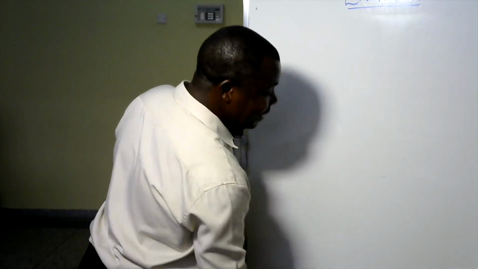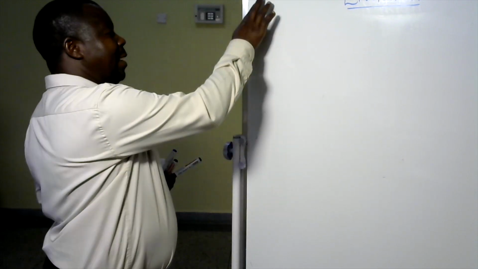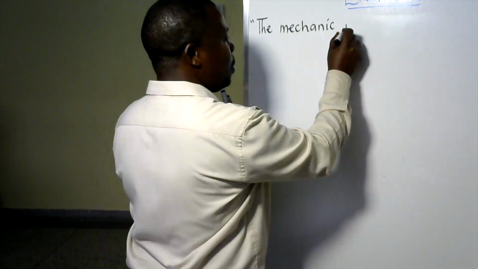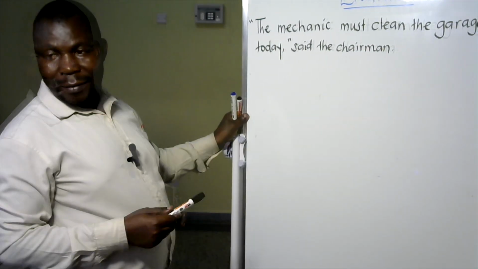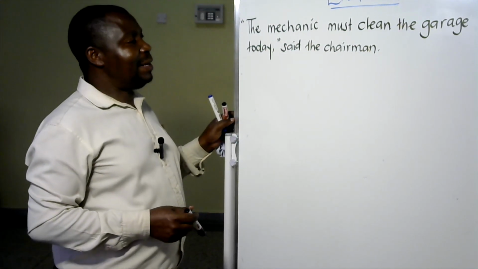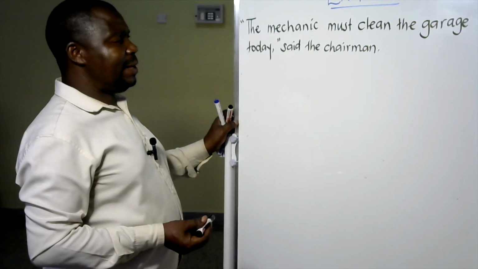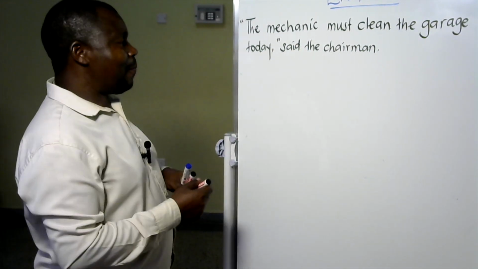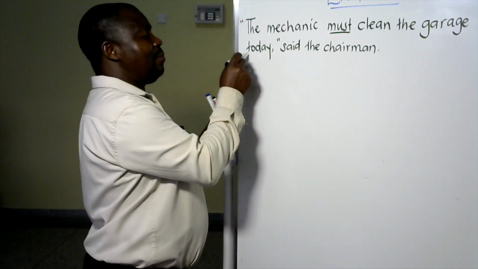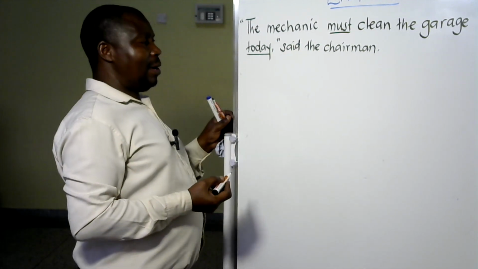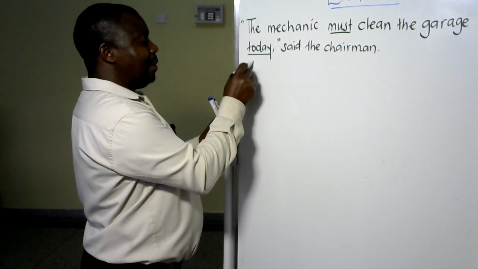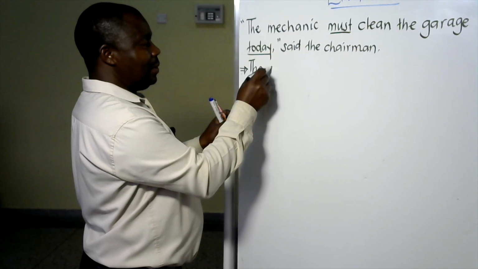Now, I want to give an example of a sentence, and we see how we can change it. Like now you can see, in one PLE, they brought a sentence like this. They said, look at that statement. The chairman says, the mechanic must clean the garage today. So here, they wanted the candidate to identify this modal verb. They wanted to identify this adverb of time. And they say, what do we say here? The chairman said,